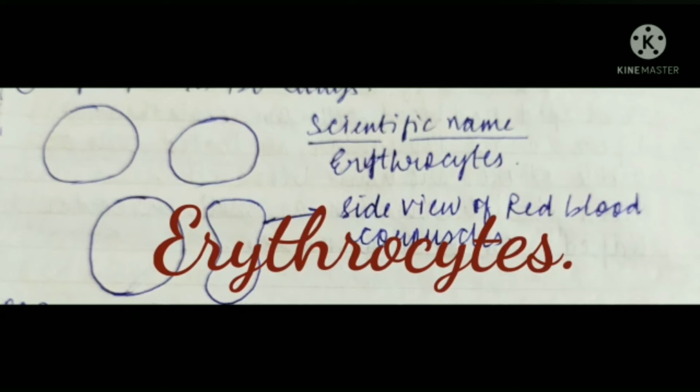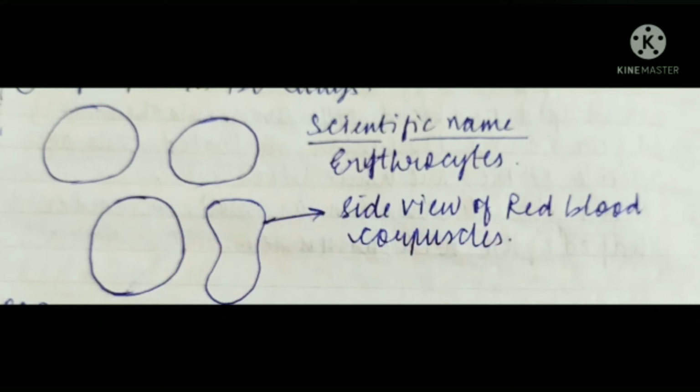Their function is to transport oxygen from lungs to tissues. Hemoglobin carries oxygen and forms oxyhemoglobin. They also help in transporting carbon dioxide from tissues to lungs. Their number varies from 4.5 to 5 million per cubic millimeter. The lifespan is 120 days.